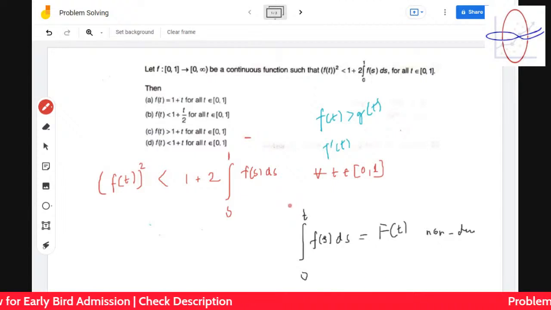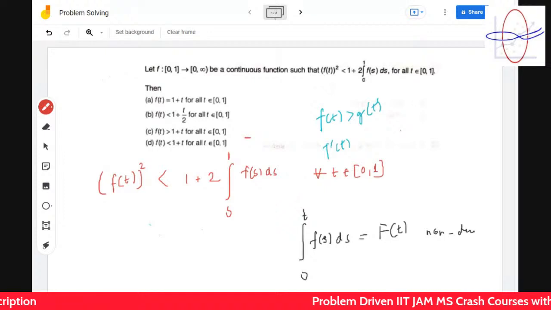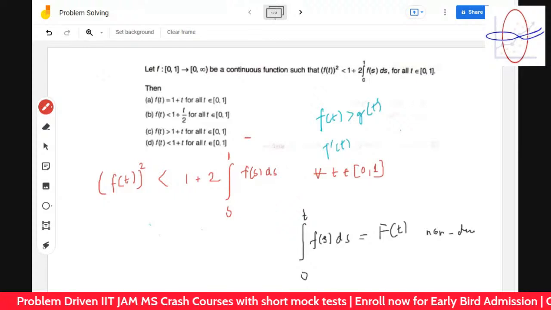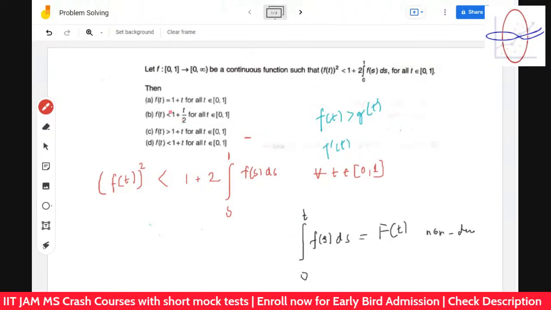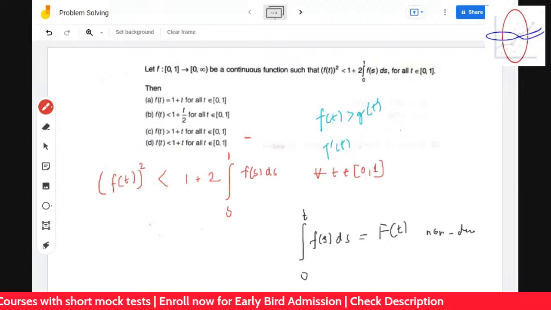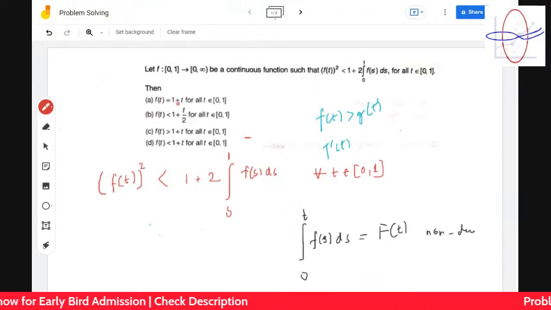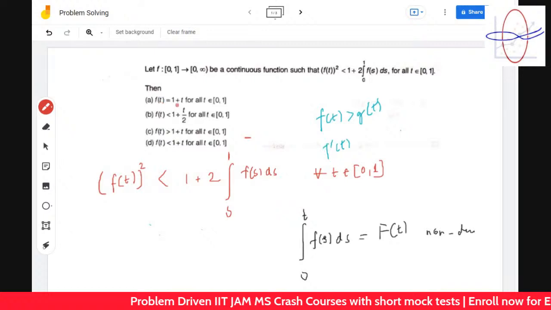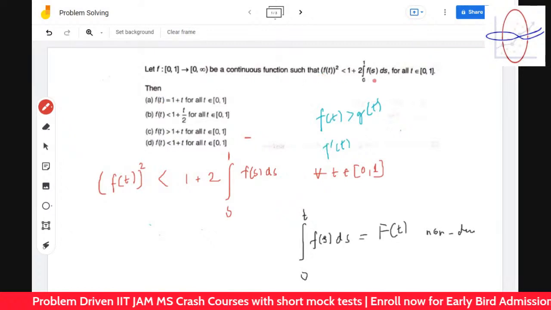Okay, since the hint is given in your question, this is exactly the thing. When you don't have something, always try to take simpler examples, okay, and see what happens. So let's take f(t) is equal to 1 plus t. This is not option matching. We're trying to understand and prove it, okay. But since the hint is given, we are taking a hint from it. So if you take f(t) is equal to 1 plus t, then what is this?